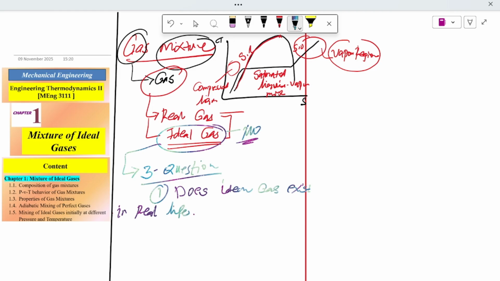The second, if your answer is no, is: why do we study ideal gas?